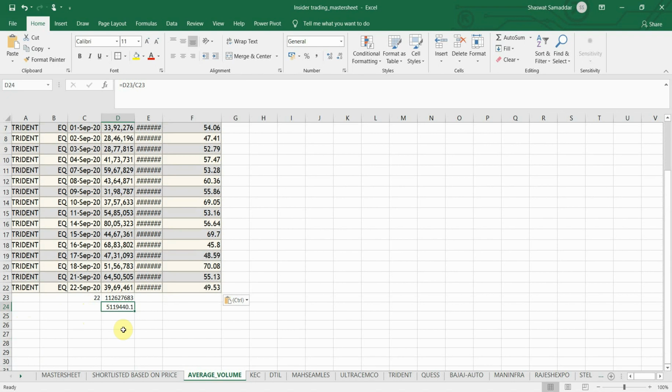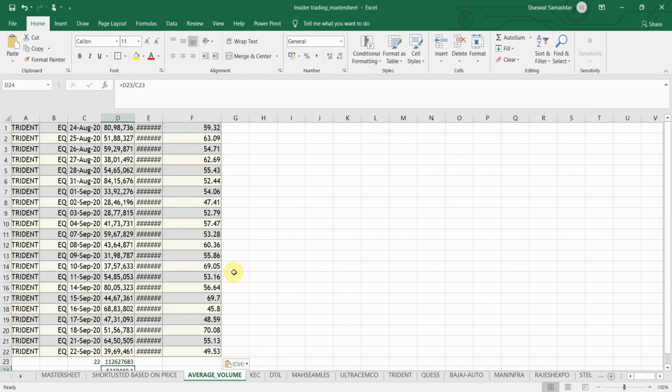So by this you can actually compare how liquid the stock is, how easily you can get in and get out of the stock. Since we are analyzing and making a strategy for buying the stock, it's very important to know how easily we can get out of the stock without accepting a discount on that stock. That's why I'm calculating the average traded quantity.